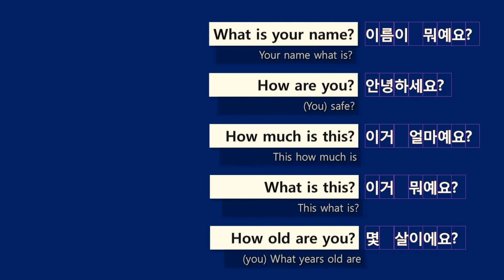So as you see, in Korean language, WH expressions are at the first place of the sentence, but the subject is omitted. So actually, this is not the first position of the sentence. Usually it is in the middle of the sentence, like this, right? Like this. Or here we don't use a WH expression, and here it is in the middle of the sentence. In Korean language, WH expressions don't move. So that means usually they are in the middle of the sentence. Okay? 네. 감사합니다.